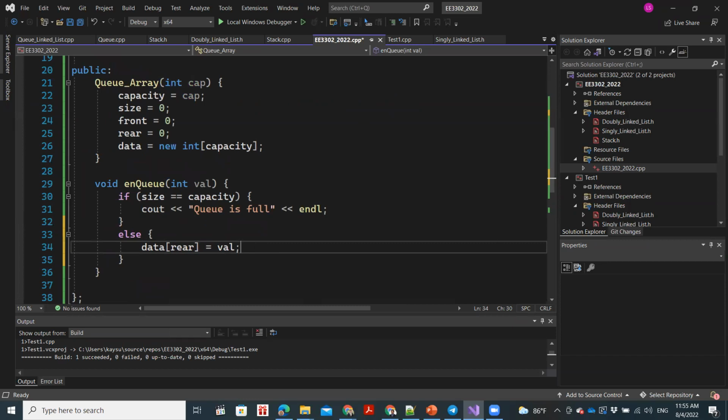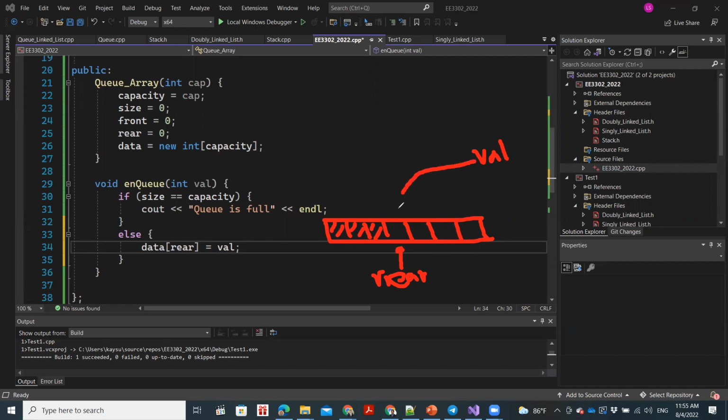If I annotate and explain this again, I'm trying to explain in different ways so that you'll understand. So we have an array like this. Let's say we have a couple of items filled. Please excuse my handwriting. Our rear is over here, pointing to this element where there is no value. Now we have this value, so we need to insert it over here.